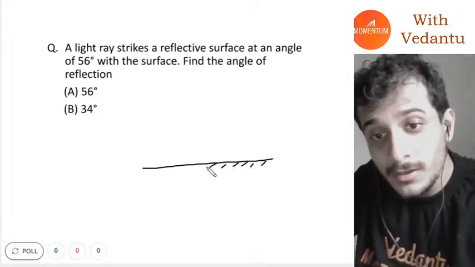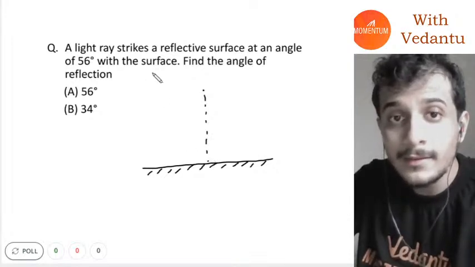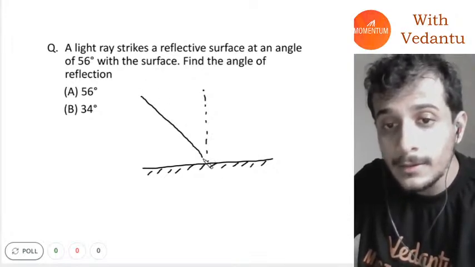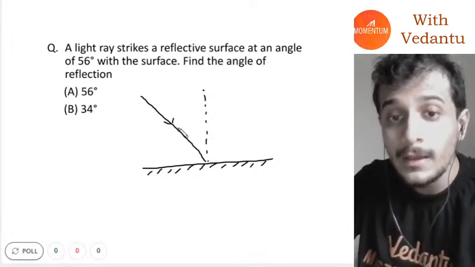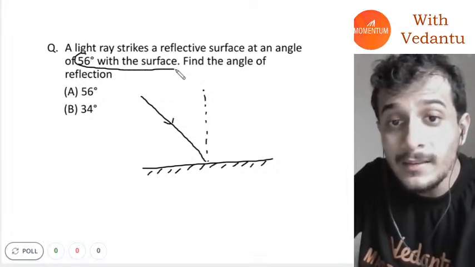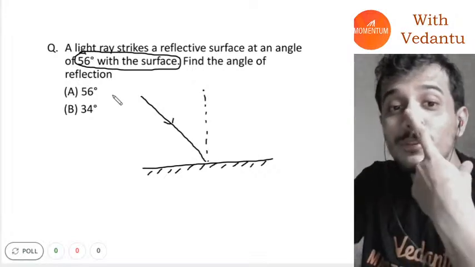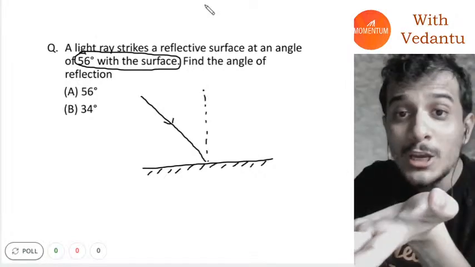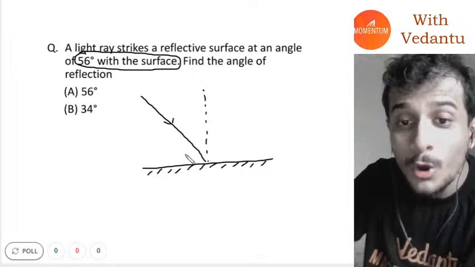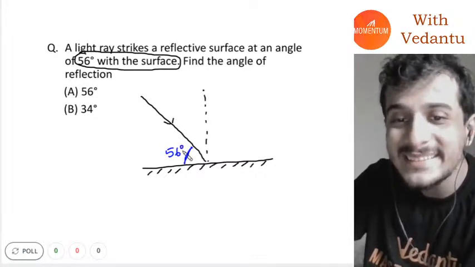It's a trick question. If I have a mirror like this and a normal like this, a light ray is coming like this. You have to understand that the angle of 56 degrees is made with the surface. What does that mean? That means this angle is 56 degrees.